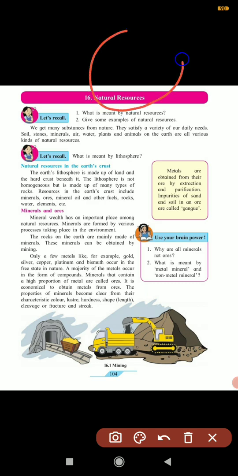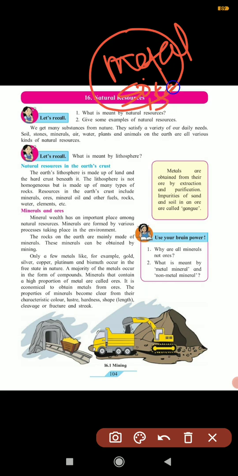An ore consists of metal along with soil, sand, carbonate, sulfate, these types of impurities. When you do extraction and purification, then you get the pure metal. Means the metal is formed in the form of compounds. Yes, some metals can occur in a free state, in pure form.